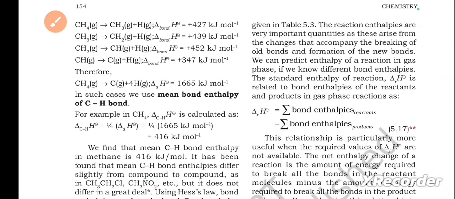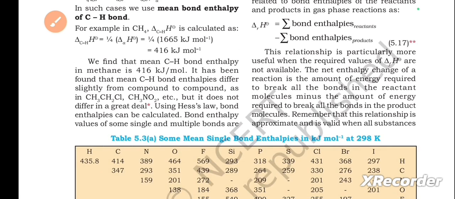You can please pause it and check it. We find that the mean C-H bond enthalpy in methane is 416 kilojoules per mole. It has been found that the mean C-H bond enthalpy differs slightly from compound to compound, as in CH3Cl, CH2Cl2, CH3NO2, etc. But it does not differ in a great deal.